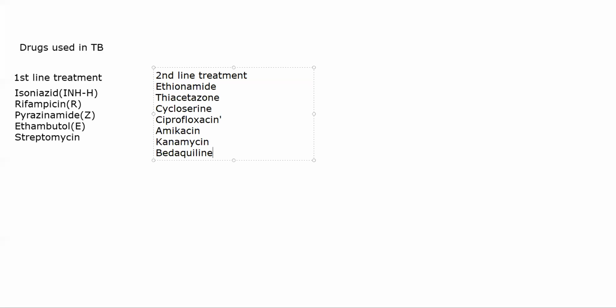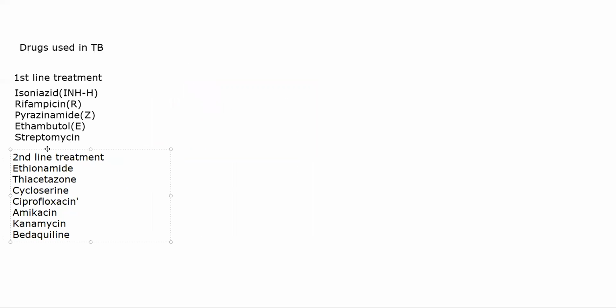Now, the purpose of giving all of these is that sometimes there will be resistant strains of TB which will not respond to the normal drugs of TB. In those cases as well, second line treatment is used. Or sometimes the patient is not able to tolerate the first line treatment. The adverse effects and side effects of first line treatment, the patient will not be able to tolerate that. In that case, you have to switch the drugs. Okay, that is when you start using second line drugs. Sometimes you can use some drugs of first line treatment in combination with second line treatment, depending on how the patient is responding, depending on the patient's condition, all of that. All right. Now coming to the first drug,